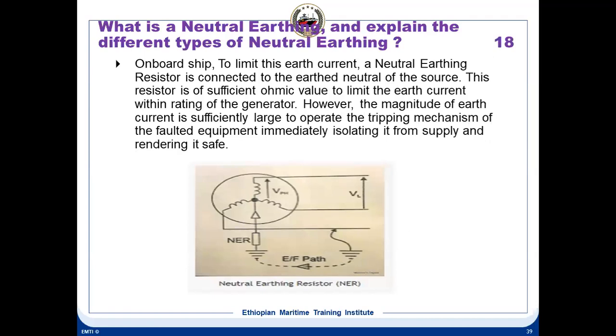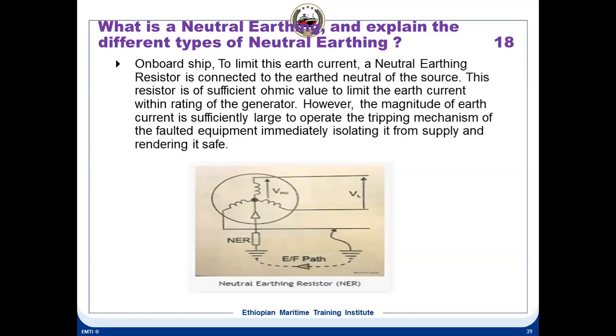You have seen there are two types: insulated neutral and earth neutral. In high voltage ships we use a neutral earthing resistor to limit the earth current. The neutral earthing resistor is connected between the earth and the neutral of the source. The resistor is of sufficient ohmic value to limit the earth current. That is the purpose of the NER.